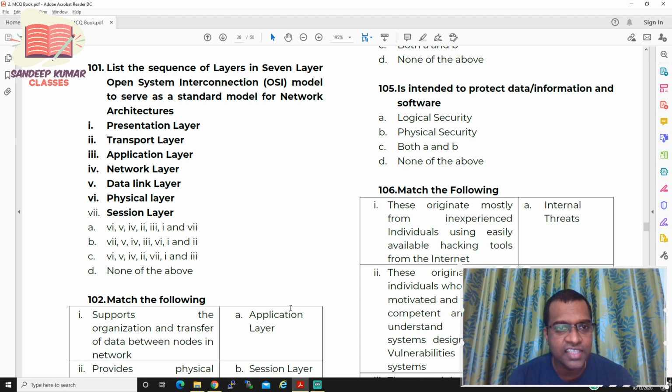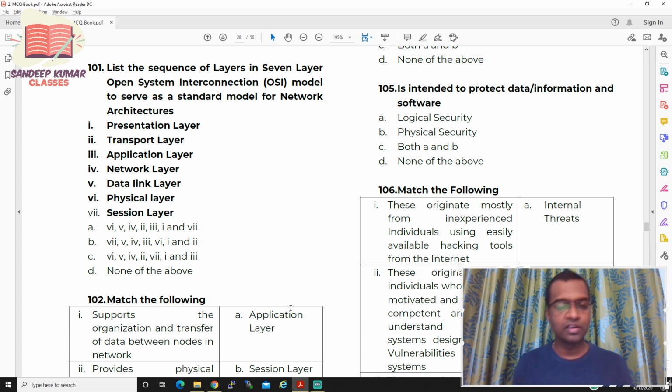List the sequence of layers in the seven layer open system interconnection model to serve as a standard model for a network architecture. So you need to arrange these particular layers. You have to see the options. You need to first decide whether you need to arrange from top to bottom or bottom to top. Then you need to select the right answer.